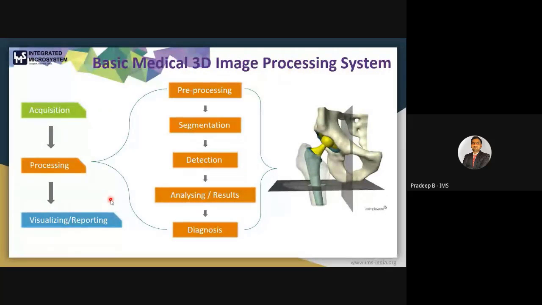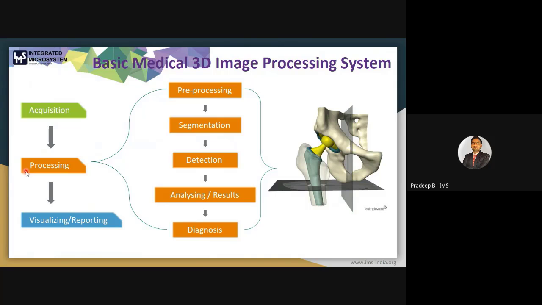Now we come to the basic medical 3D image processing system. If we are in the field of 3D organ printing, we should have an idea about the system or the workflow. The first step in this kind of workflow is acquisition. Firstly, we have to acquire the images, the MRI or CT scan or FIB-SEM or from any other modality, so that we can process our sample data set in any software. Then it goes to the processing part.